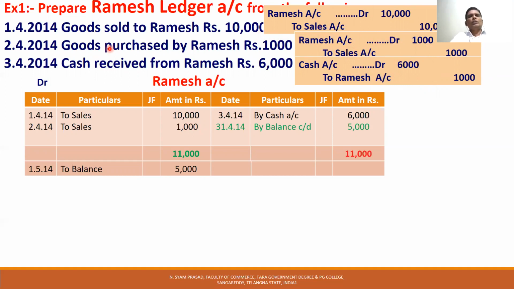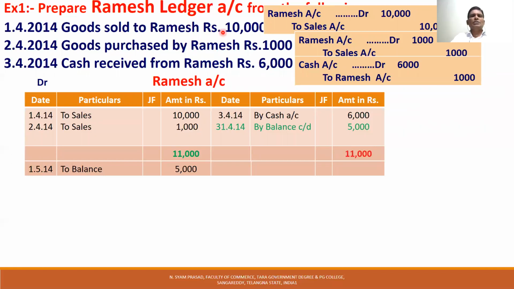So goods sold to Ramesh 10,000. What is the journal entry? Whenever goods are sold, you know very well, sales account is credited. Sales account is credited with 10,000. And whenever a personal account is appearing in a transaction, that transaction is deemed to be a credit transaction. You know very well from the 6th video lesson, every transaction which is having a personal account is deemed to be a credit transaction. That's why it's a credit transaction.